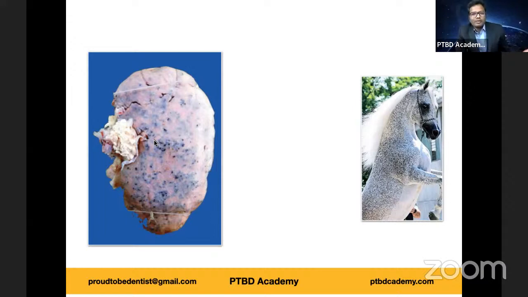Yeah, so I've given you all the hints. So try identifying now. Flea-bitten appearance in case of malignant nephrosclerosis. So I'll give you the description now. The kidney is enlarged in size comparatively, and you can also see that it is pale, and you can also find these tiny spots, that is the flea-bitten appearance, which are nothing but petechial hemorrhages in case of malignant nephrosclerosis. So you can just make a note of that point.